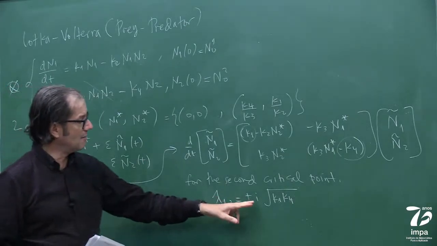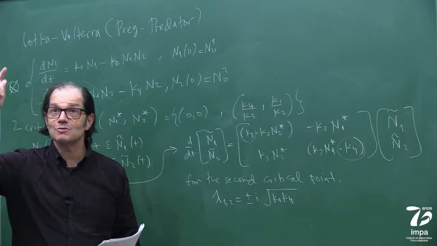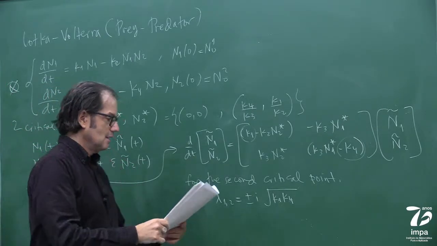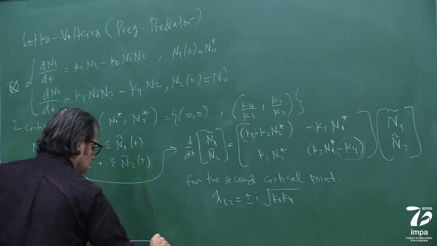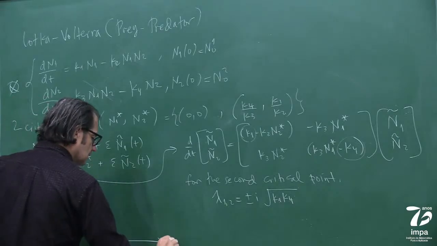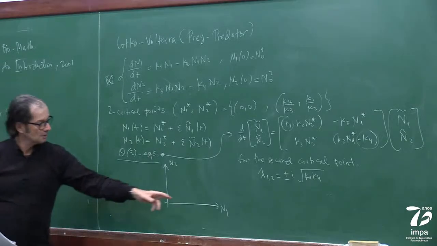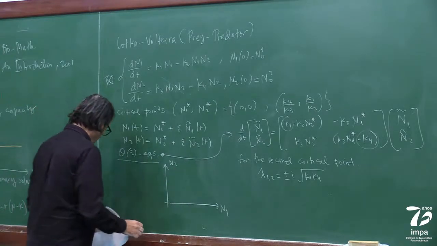This says that I have imaginary eigenvalues, which kind of tells me what? e to the i, something oscillates. Okay? And if we check this in a phase plane or phase portrait, okay, which is a graph of N1, N2, what will I see?